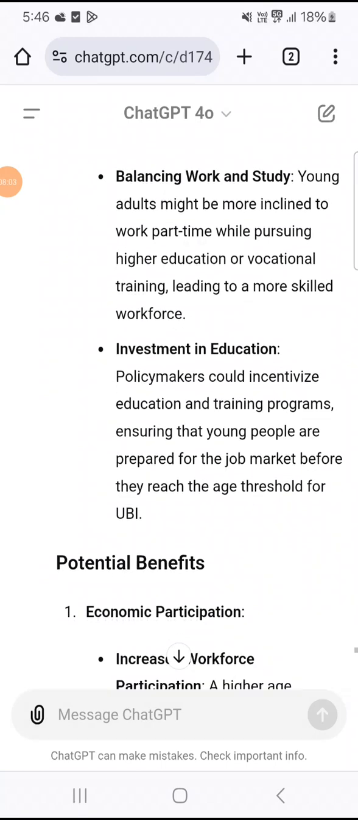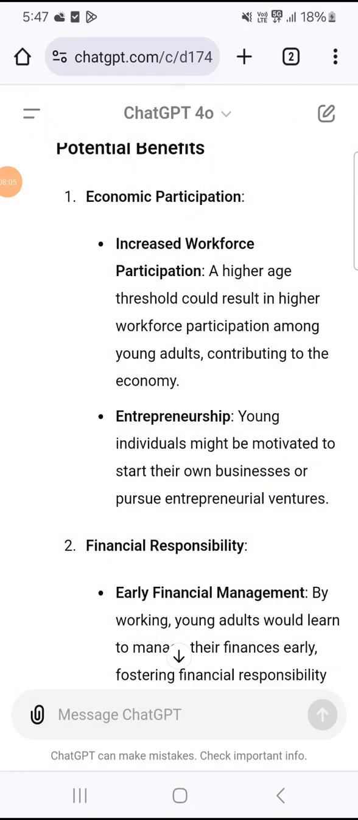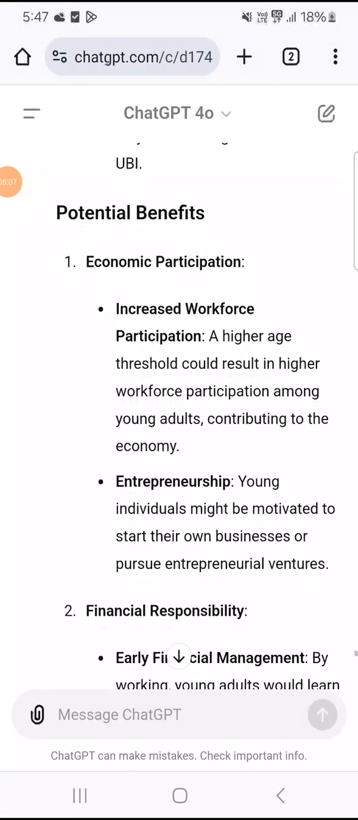2. Education and training. Balancing work and study. Young adults might be more inclined to work part-time while pursuing higher education or vocational training, leading to a more skilled workforce. Investment in education. Policymakers could incentivize education and training programs, ensuring that young people are prepared for the job market before they reach the age threshold for UBI.